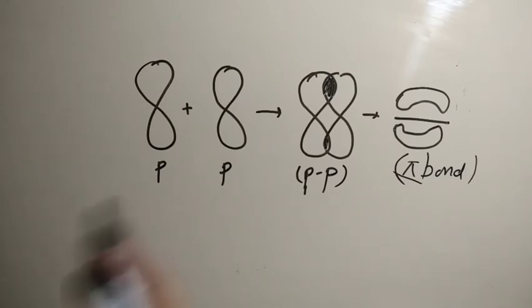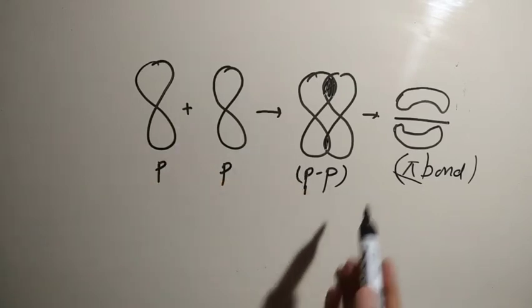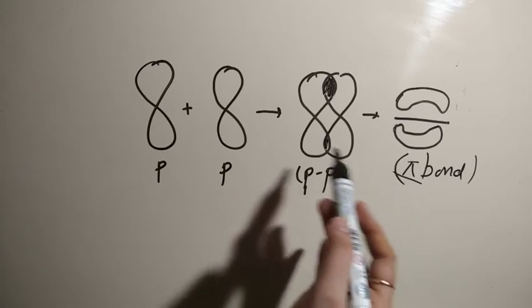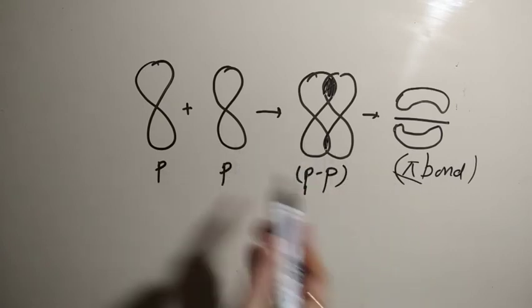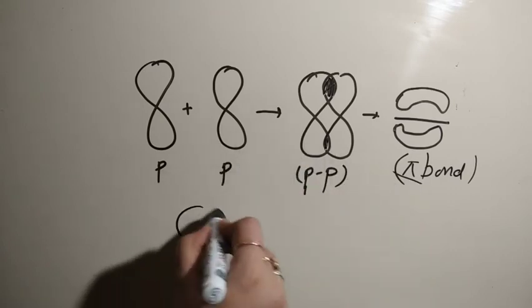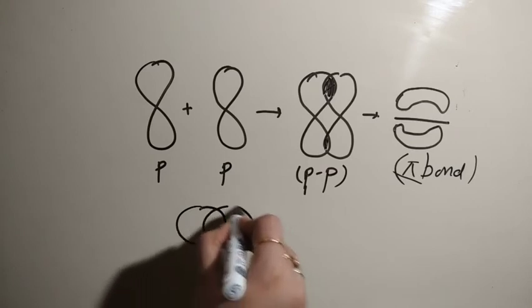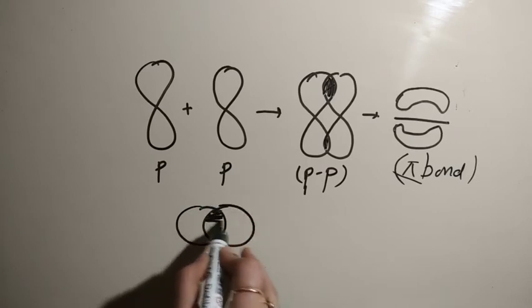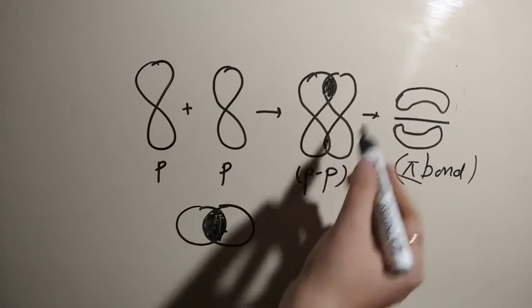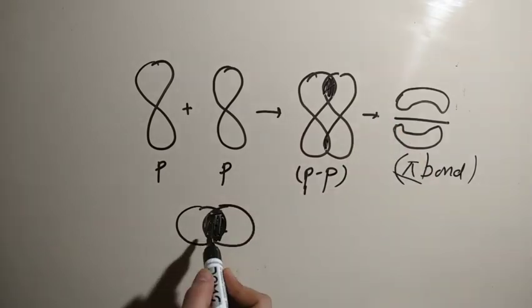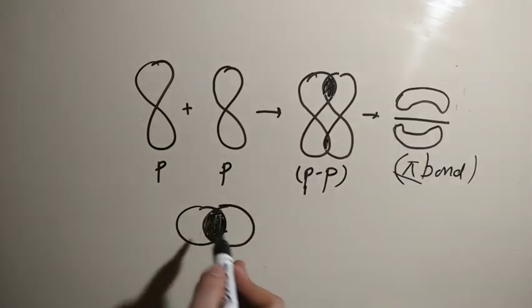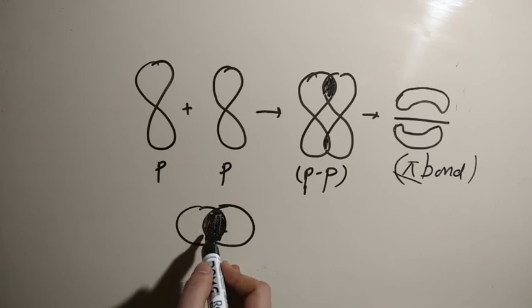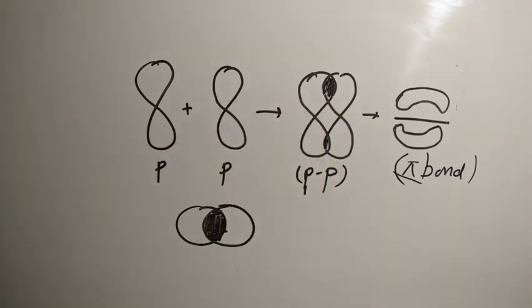Now one major difference between the sigma bond and the pi bond is that pi bond is a weaker bond as compared to the sigma bond. For example, in case of ss overlapping there is head on overlapping, this is the ss sigma type. So this overlapping is of greater extent than this one. Hence sigma bond is the stronger bond than the pi bond.